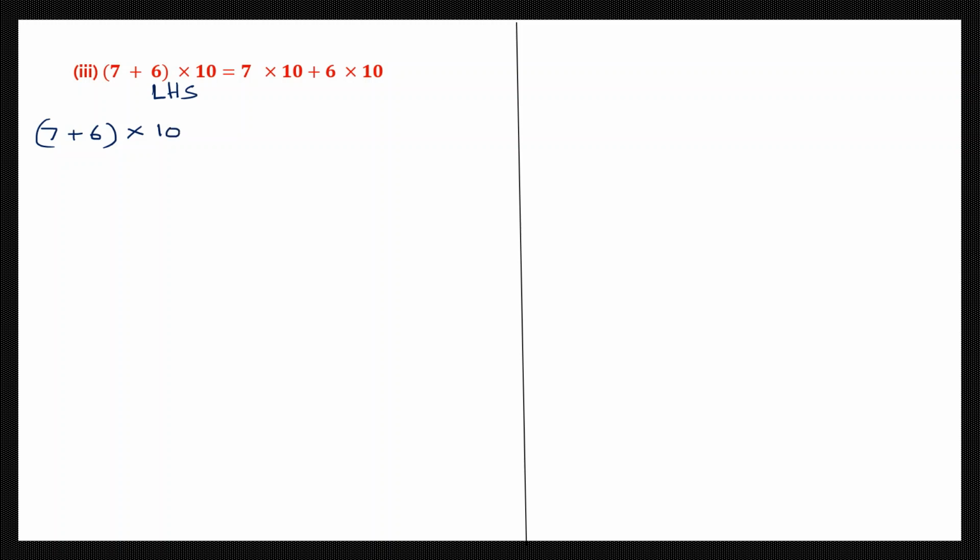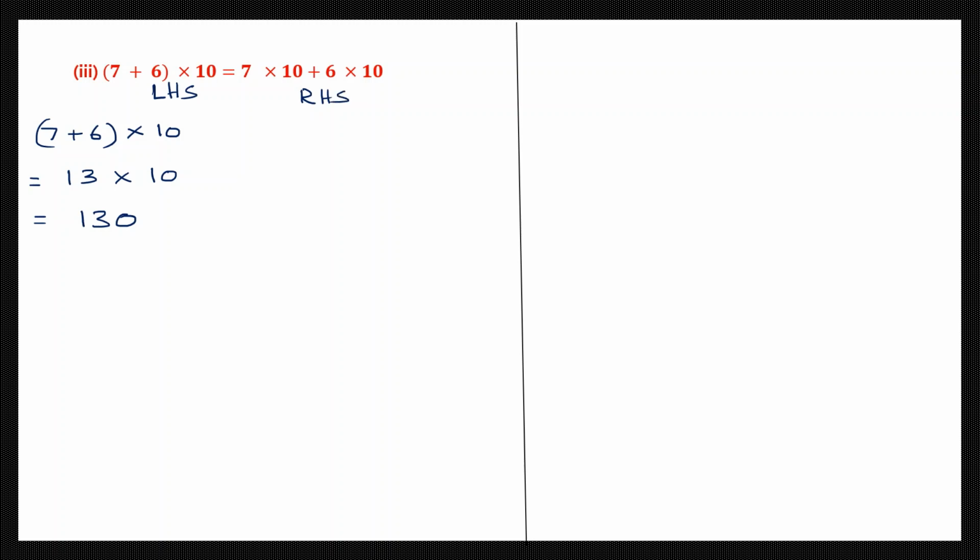So let's work out the left hand side. The sum of 7 and 6. 7 plus 6 is 13. 13 into 10. 13 into 10 is 130. So on the left hand side we have 130.